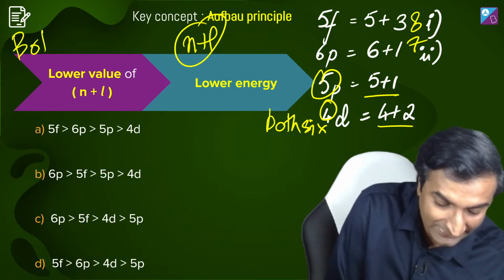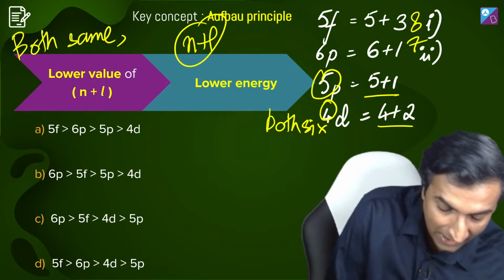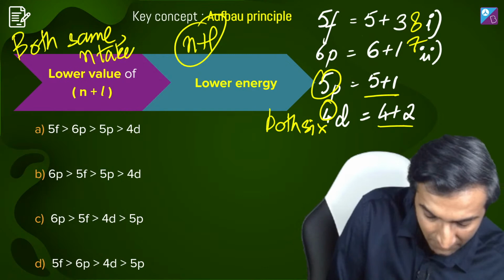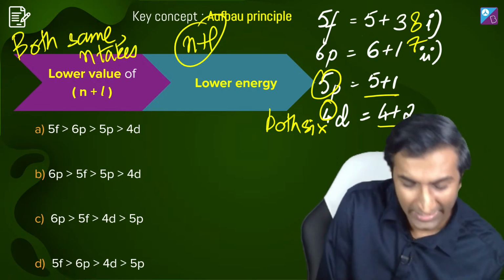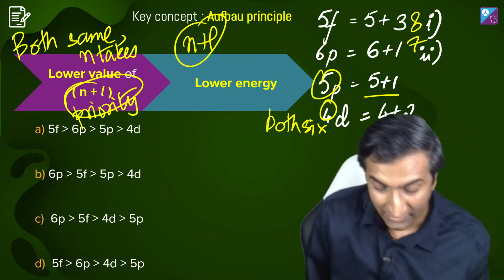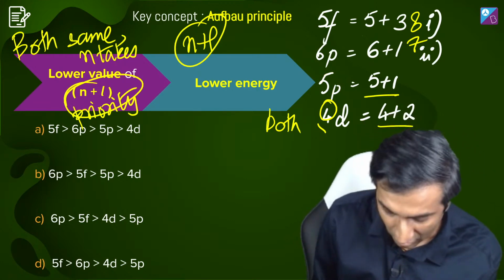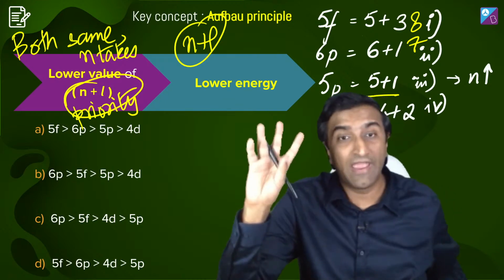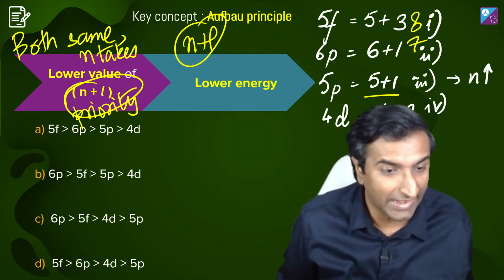If both are same, n takes precedence. बड़ा शब्द लग रहा है, n takes priority. ठीक है, n takes priority, hence ये ऑर्डर होगा 5p और फिर 4d। क्लियर हो गया? Is this okay? All right?